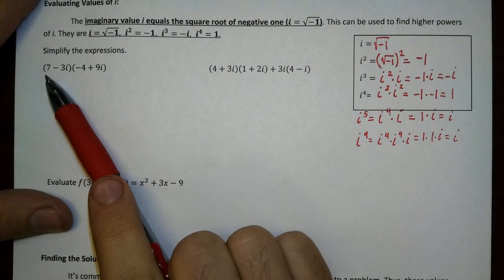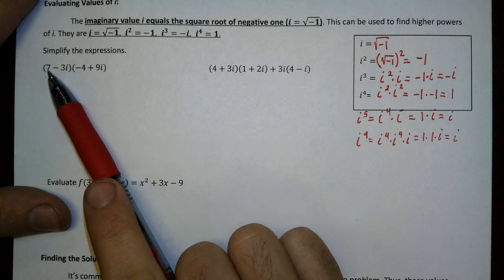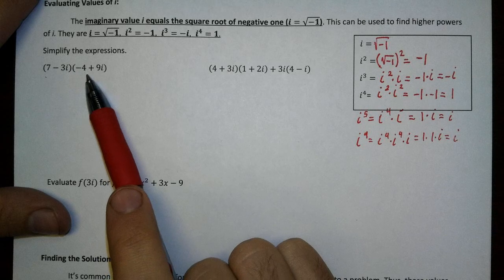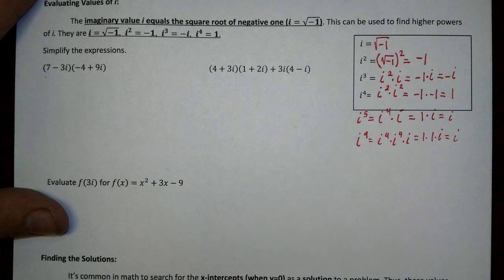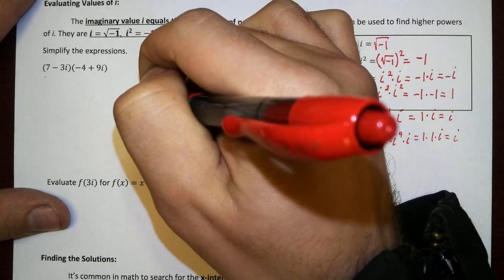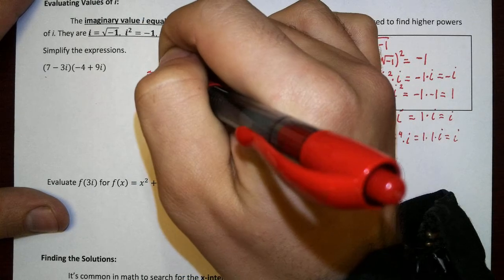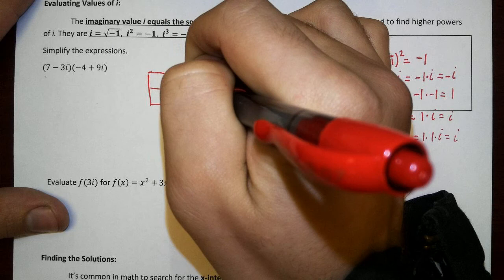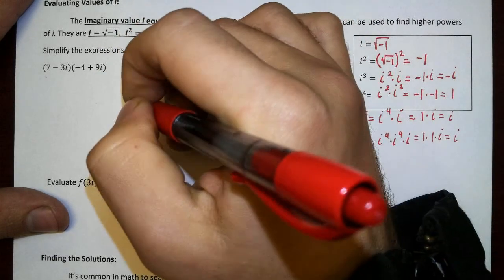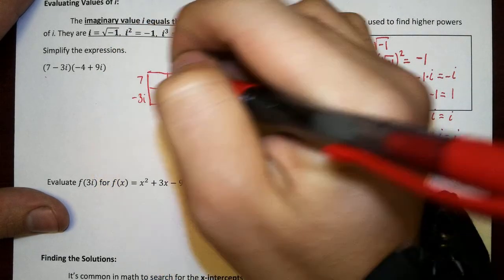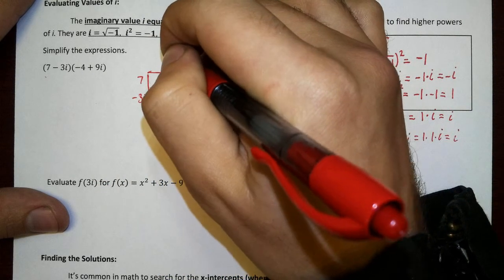So now we can call this a binomial, where one of our terms is real and one of our terms is imaginary, times a binomial. So let's go ahead and do this binomial multiplication. Again, box or FOIL, but I know you want to pick box because FOIL sucks. And this is the way we're going to do the box. So notice it's the same exact method, right?